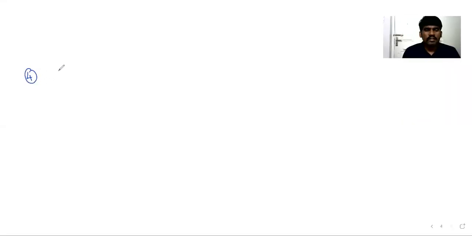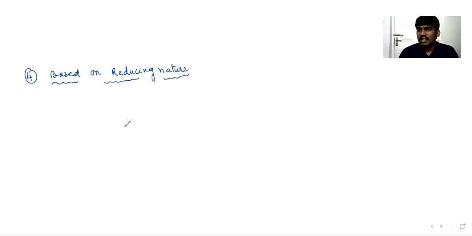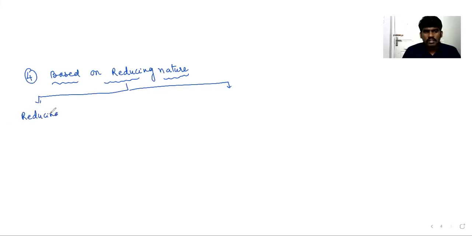The fourth type we have is based on reducing nature. Based on reducing nature, we can classify the carbohydrates into two types: one is reducing sugars, and another is non-reducing sugars.